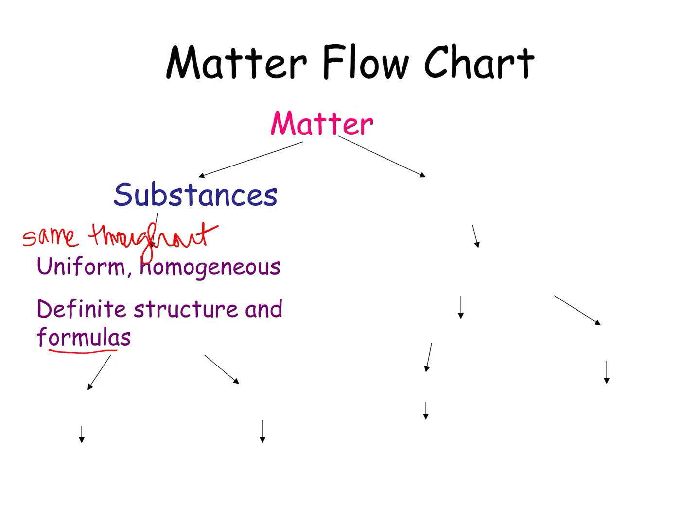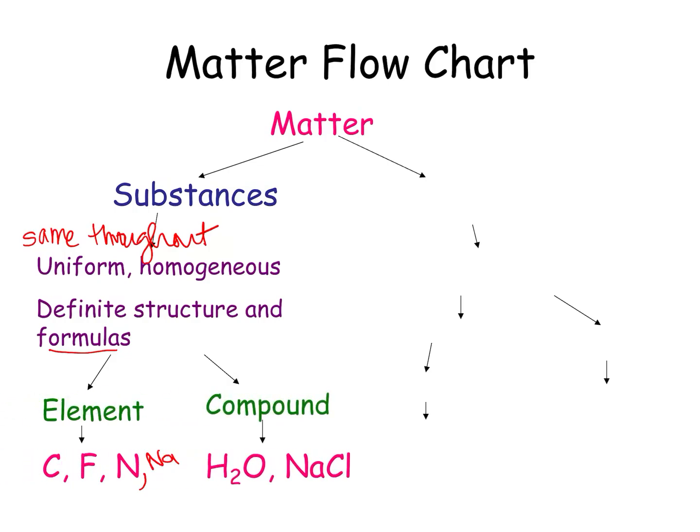So this is where our periodic table is going to come in handy, because substances are things like elements. So we've got carbon, we've got fluorine, we've got sodium. That is not sodium, that's nitrogen, but we could add sodium. Those are all elements, which means they have a definite formula, which means they are substances. But if I were to combine elements together, I call those compounds. And so those are also what we call pure substances. So we have water, H2O, we have sodium chloride or table salt. That is a compound of two different elements.